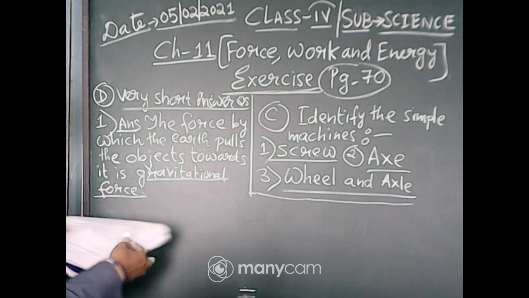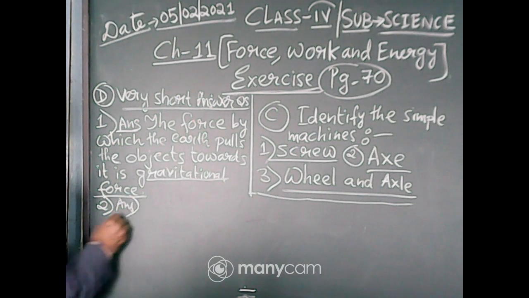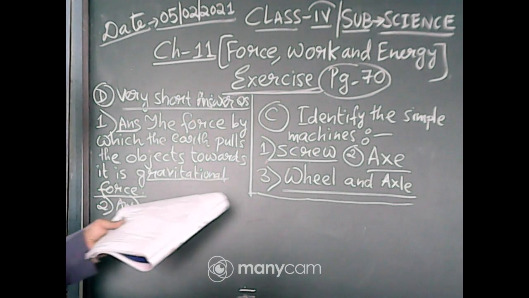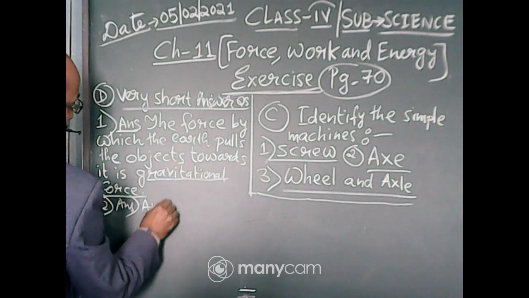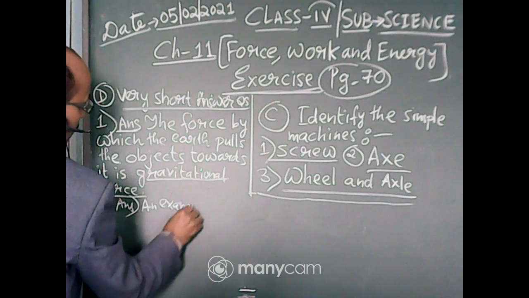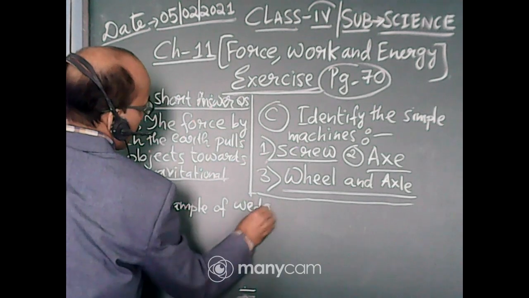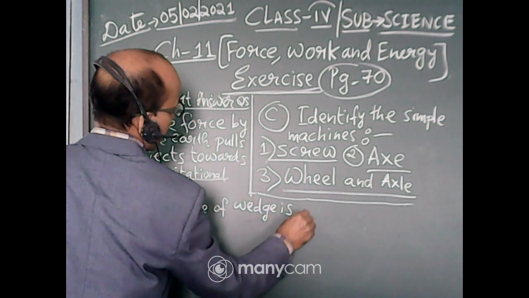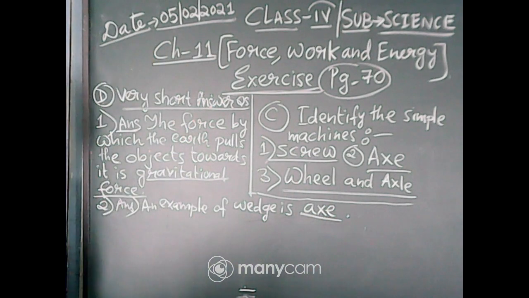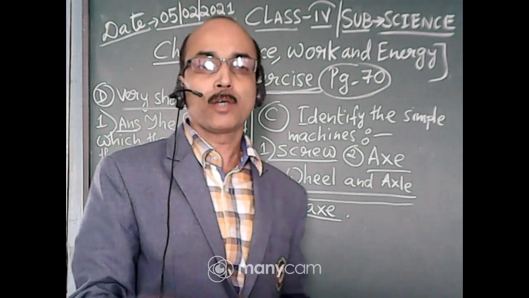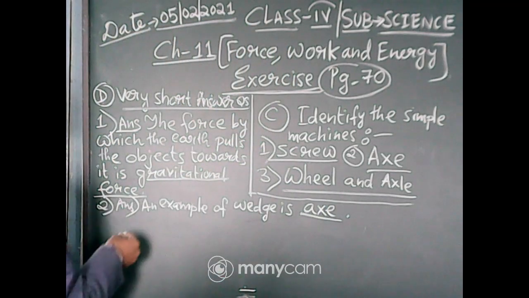Next one, number 2. Give an example of a wedge. An example of a wedge is an axe. You can write other examples, you can write blade, you can write knife. Okay. Number 3, give an example of wheel and axle.